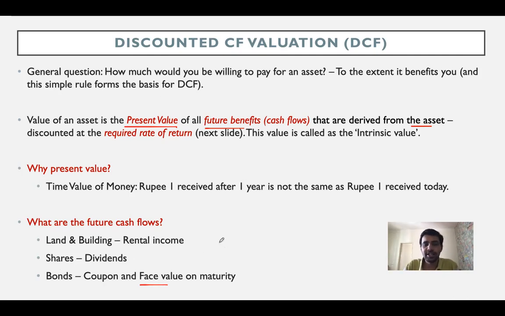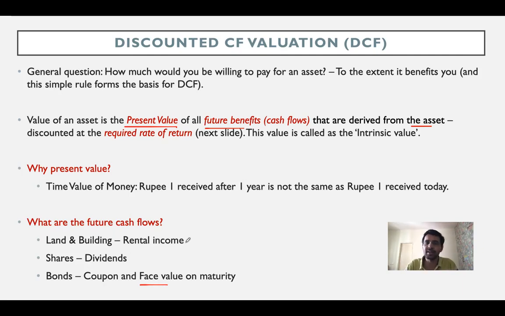So now if you also see a difference between land, building, shares and bonds, in case of bonds, generally the coupon is fixed, right? Because you have the terms and conditions which are fixed upfront, which say the coupon will be 8% per annum paid every 31st of December, hypothetically, right? Whereas in case of shares, you do not have any contractual arrangement wherein you know that you're going to receive a fixed amount of dividends after every certain period, right? Sometimes if the company is doing extremely well, it may pay a dividend of 100 rupees. If the company in a period like COVID has absolutely no profits, it may not pay dividends at all, right? So dividends are actually uncertain, whereas in case of coupon, it's relatively certain.